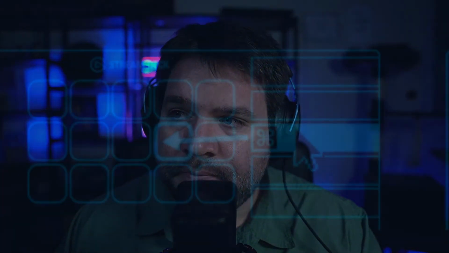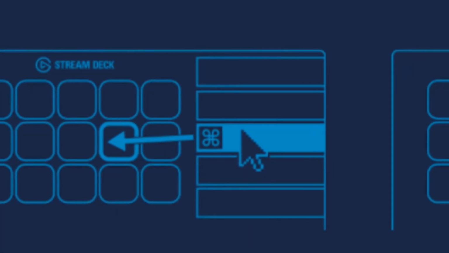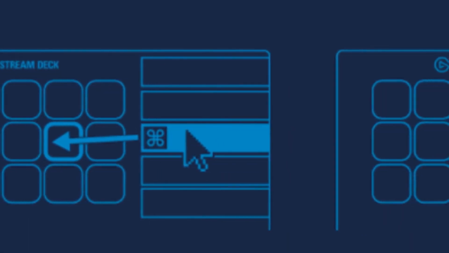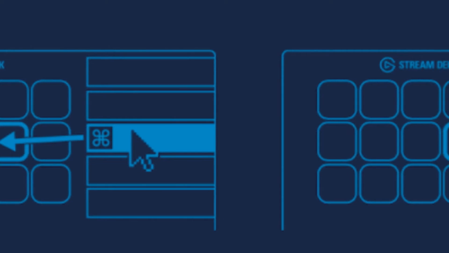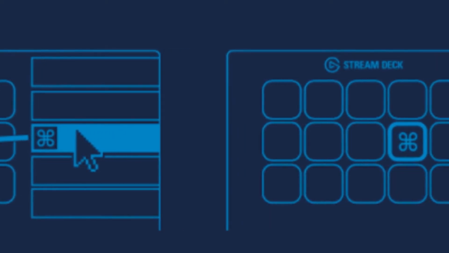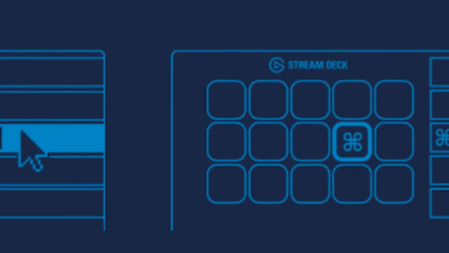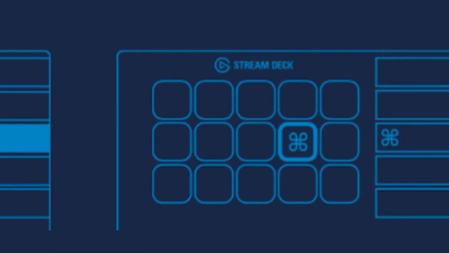Step 3. Launch and customize Stream Deck. Launch the app to customize Stream Deck. Drag actions from the right panel and drop them onto the desired keys on the left. Step 4.